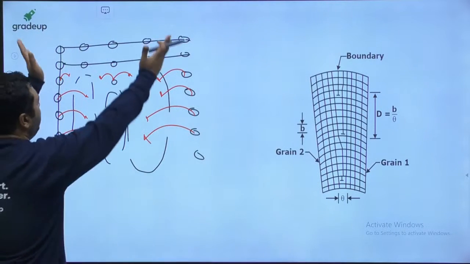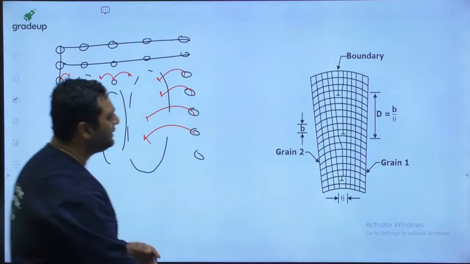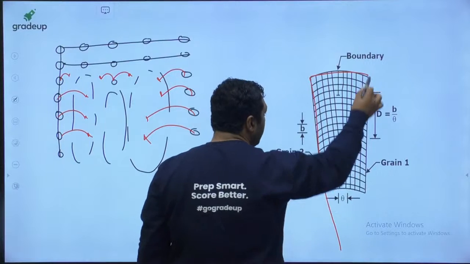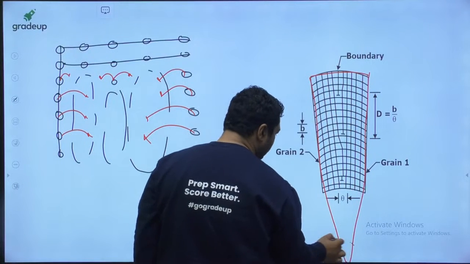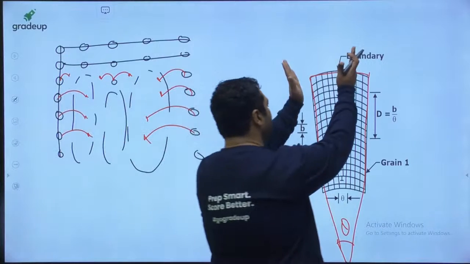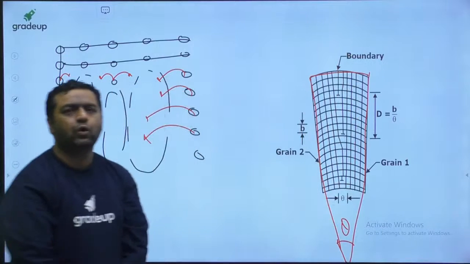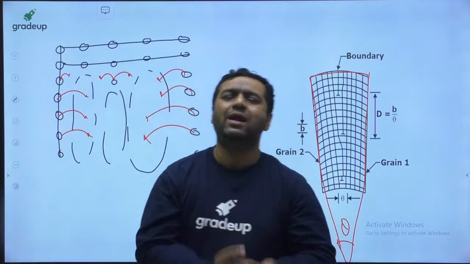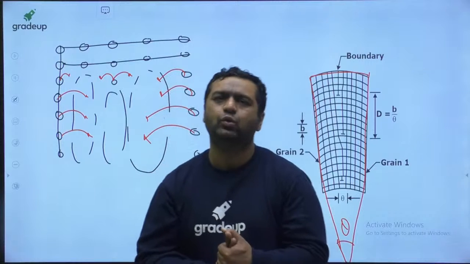Because of that, this will be tilted like this, starting from here, and after tilting it makes an angle theta. This theta is said to be a low angle, and it is called a tilt boundary. So a low angle tilt boundary defect comes when more than one edge dislocation is present together.